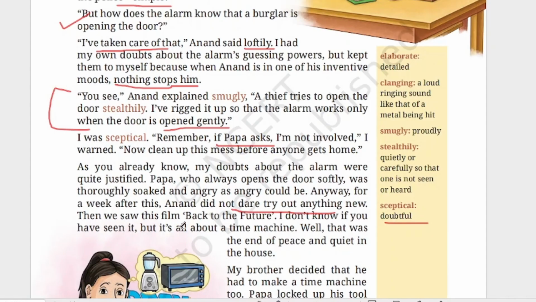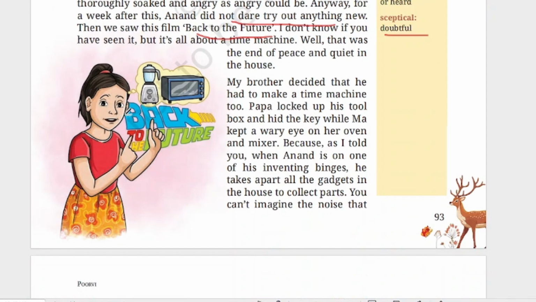"Then we saw this film, Back to the Future." After that incident, they saw a film, Back to the Future. "I don't know if you have seen it, but it's all about a time machine." So this movie is about a time machine. "Well, that was the end of the peace and quiet in the house." That means after seeing this movie, again Anand started to do new inventions.